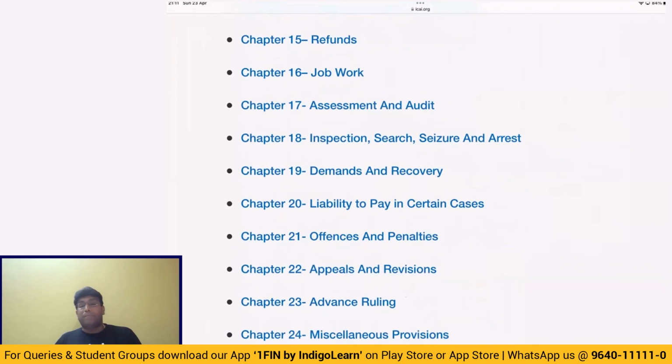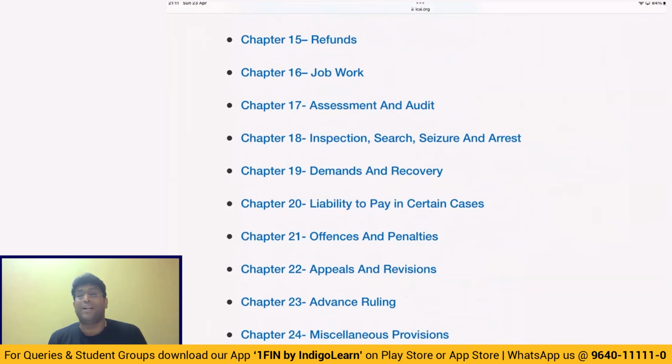What is that relevant date? Please look at it. And predominantly refund is allowed. If there is excess balance in credit ledger, nobody can take refund like that. But refund is allowed only in case of zero rated supplies, which covers 2 cases. Number 1, exports. Number 2, supplies to SEZ.